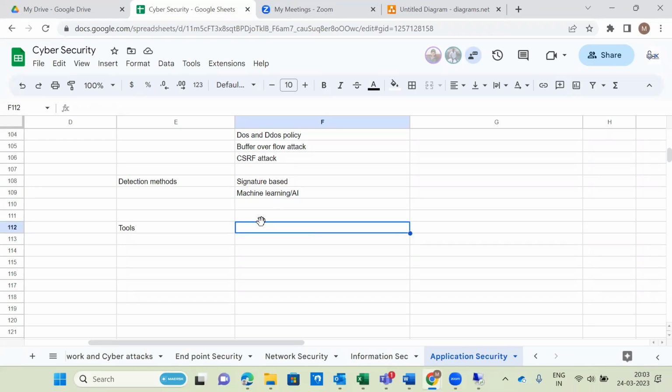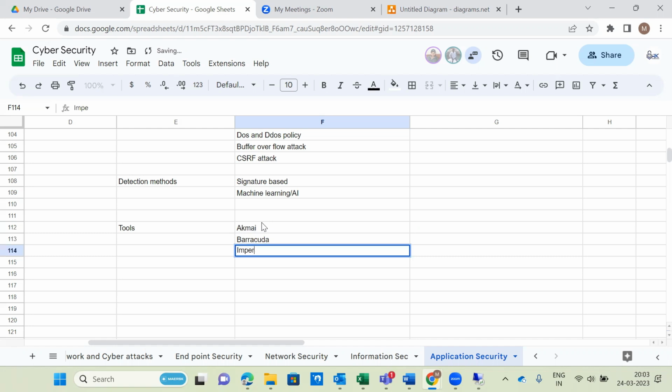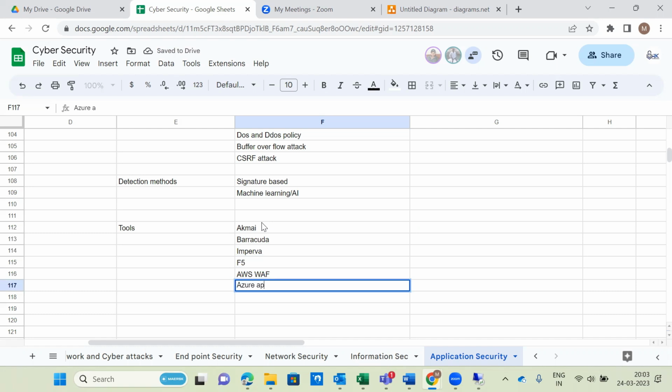Now, what are the different types of tools available? Anyone can try. What tools are available? CrowdStrike? No. Akamai is number 1. Barracuda. F5. Imperva. Yeah, right. F5. Okay. AWS WAF. Next one is Azure Application Gateway.